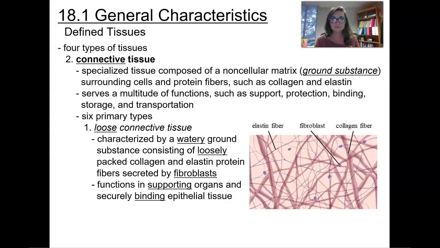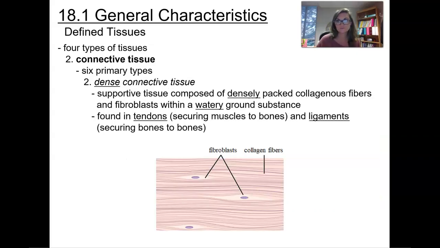The elastin fibers, they allow for stretch and recoil. And so those are important in allowing for structural support. By allowing things to stretch and not stay stretched out or distended, it allows it to also come back. Also in here, you will see fibers that are secreted by the cells that you see around them called fibroblasts. So those purple cells are your fibroblasts that are secreting these fibers. So altogether, they're going to function in supporting organs and securely binding the epithelial tissue.